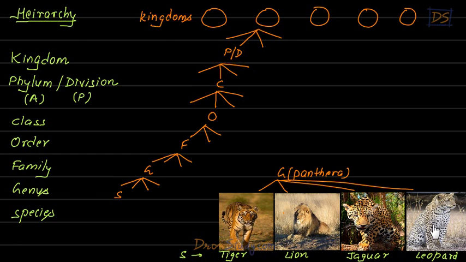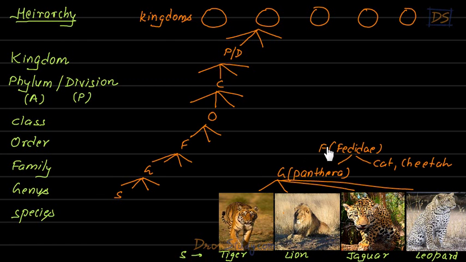They are all in one group. They are all in one genus, students. I told you that in one genus, there will be many species. So all these species lie in one genus, and the name of that genus is Panthera. So Panthera is a group, it's a genus which has a lot of species, and these species are very similar to each other. They even look very similar to each other if you see. Right? So Panthera is the genus in which all these species are there.